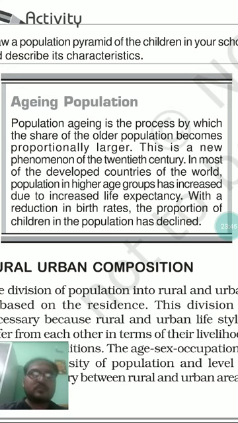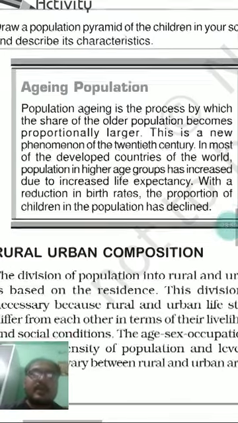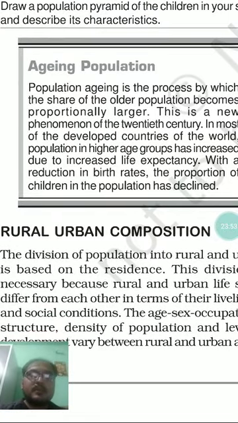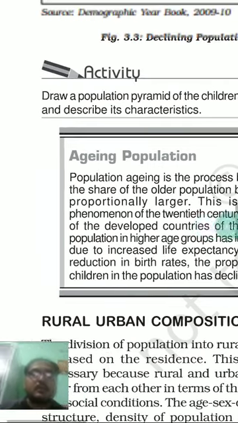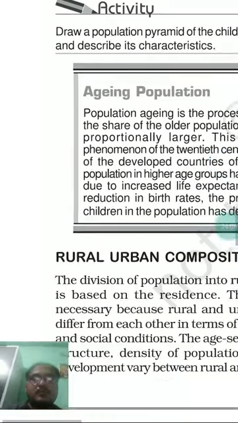The same burden is also there in every developed country, but the rate and the level of burden is comparatively lesser.